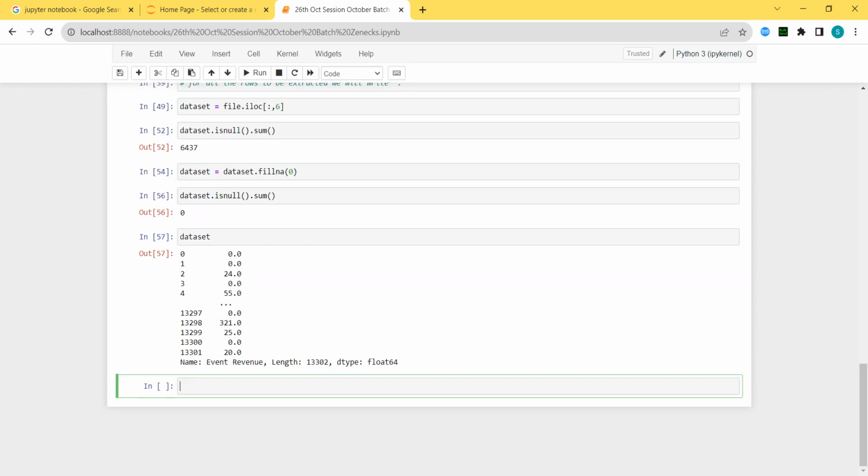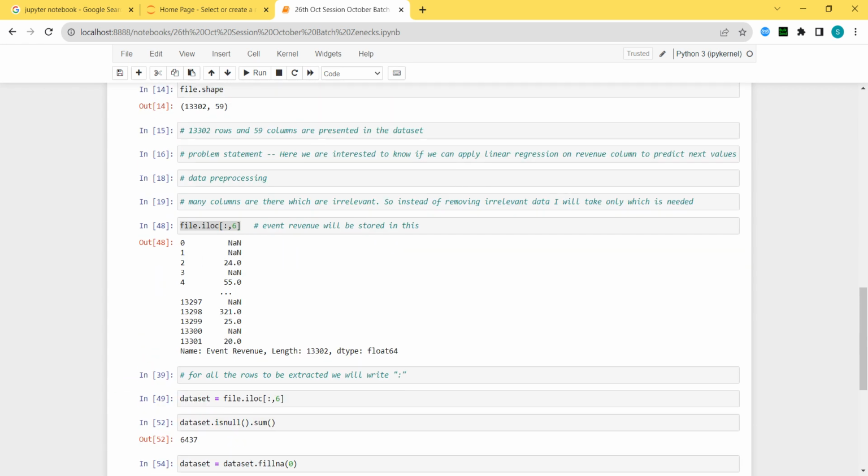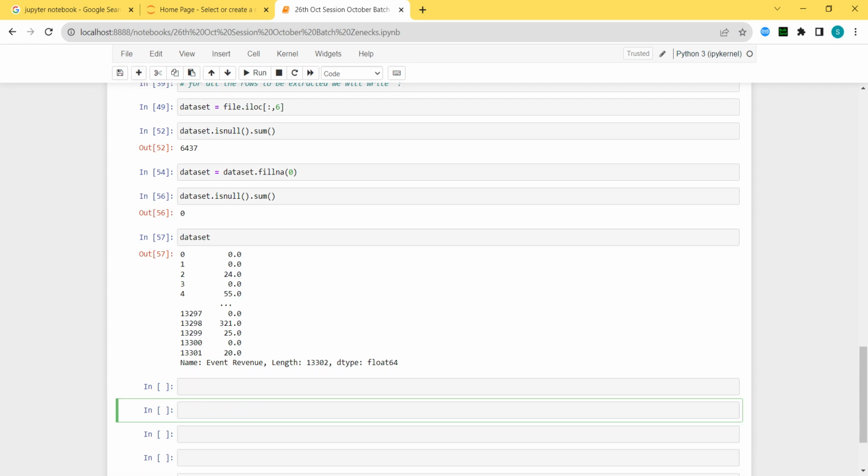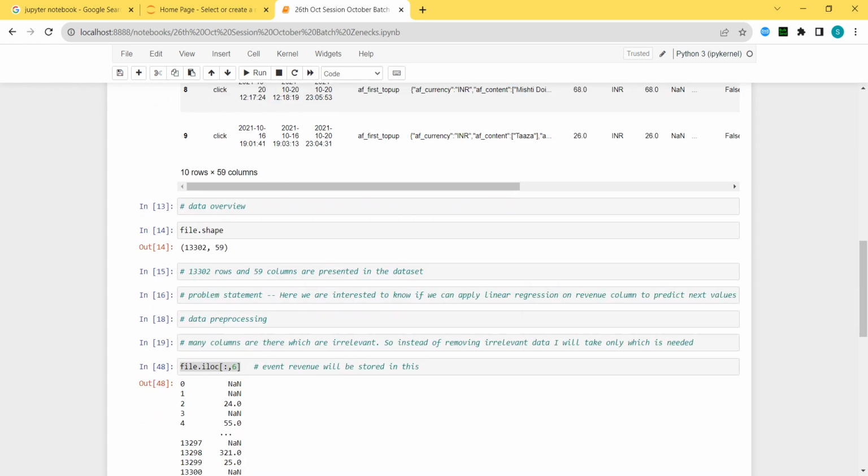Now in the data set, I have this particular thing. What I want to do is perform linear regression on this, but based on only one variable I cannot do that. Linear regression, first I will define what it is. Till here we understood. After this, if I add some columns, you can start with your descriptive analysis also. Actually descriptive analysis you can perform here also.